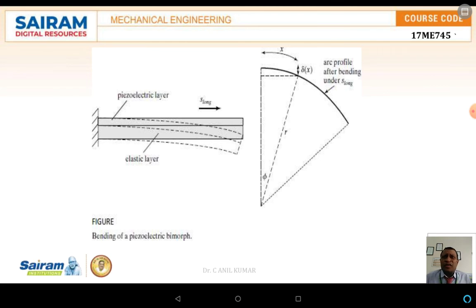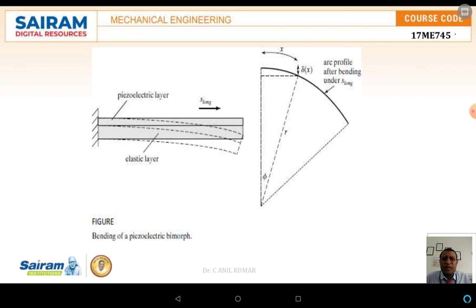Now here this is a beam which is nothing but a cantilever beam. One end of the cantilever beam is fixed. The top layer is a piezoelectric layer. The bottom layer is the elastic layer. As we know, the cantilever beam is loaded at the free end only. Once the loading is done, automatically the deformation takes place.